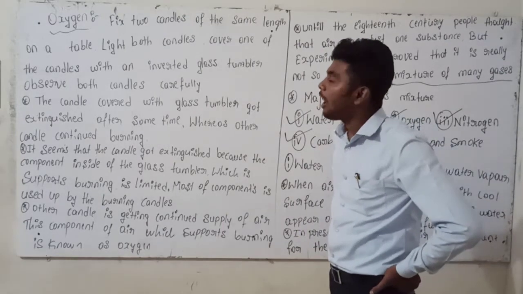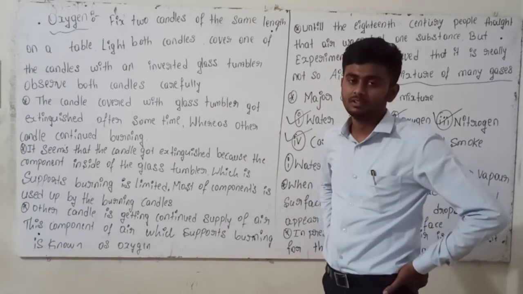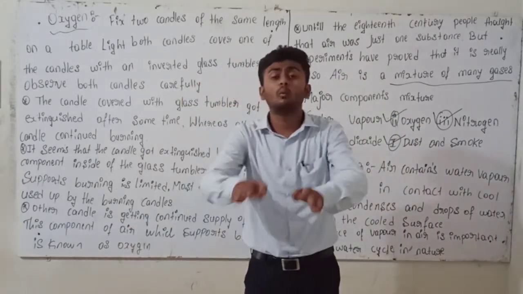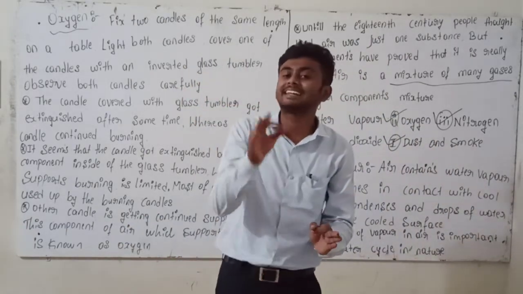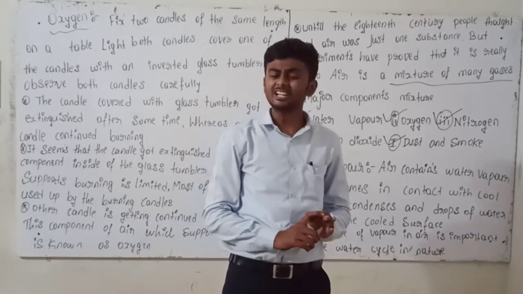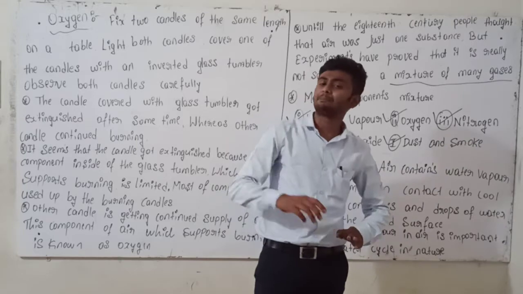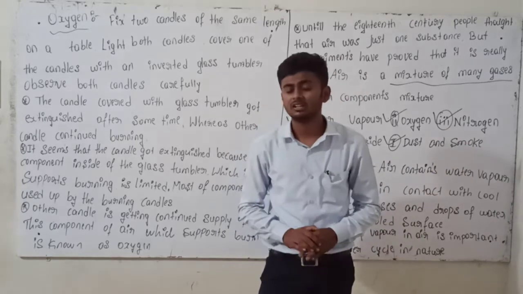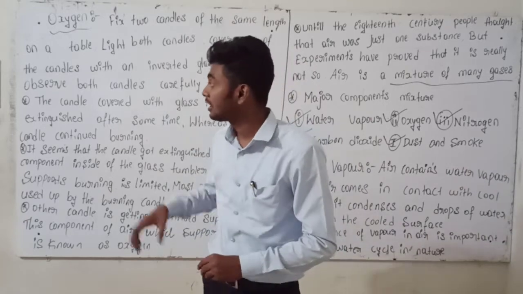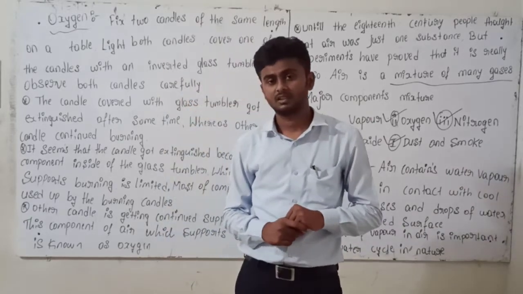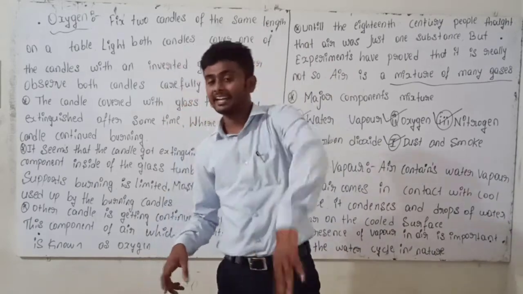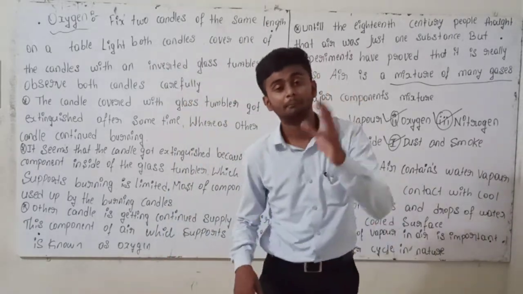You can see the next one that is very important. What is that? Oxygen. You know already that oxygen is a very, very important gas in the living system. Plants, animals, all types of living things depend on oxygen. Examples are animals, human beings, birds.